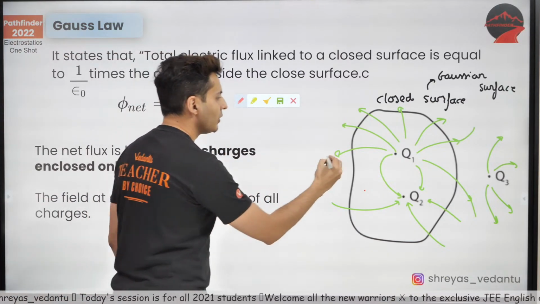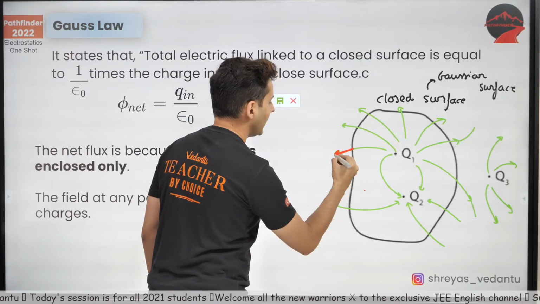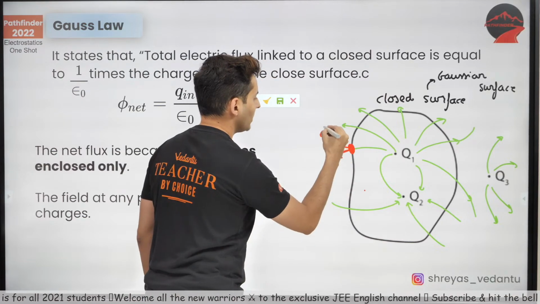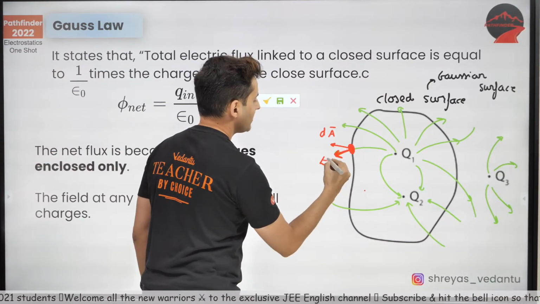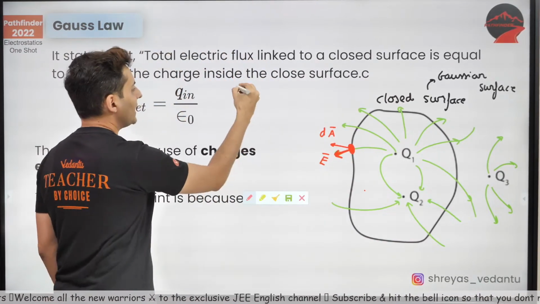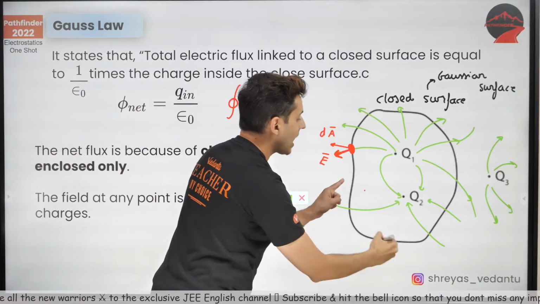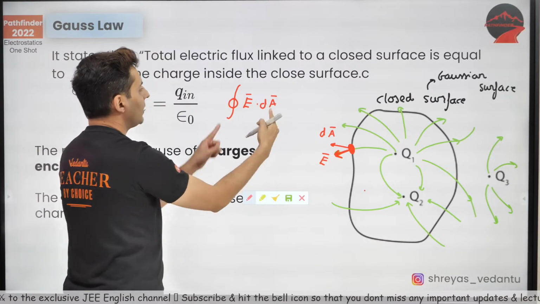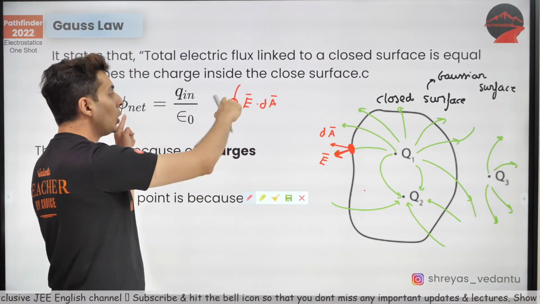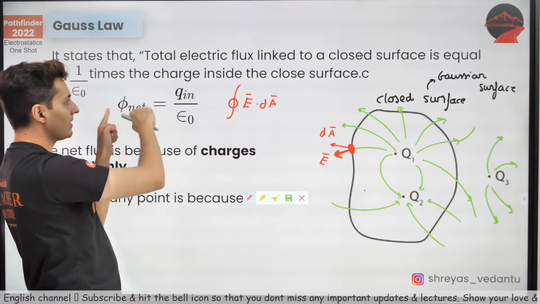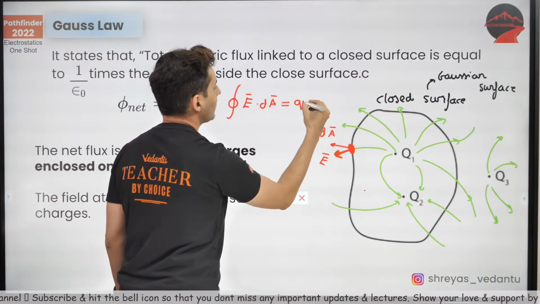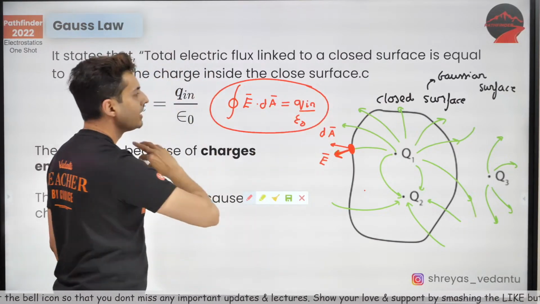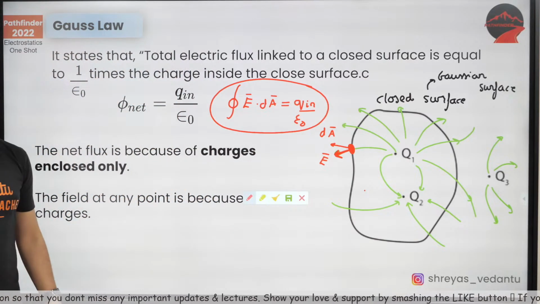Simply put, if you take the electric field at any point, and you also see what's the area vector. Let's say this is the area vector and this is the electric field vector. So if you integrate cyclically everywhere, if you take E dot dA, what is E dot dA? Flux. So for the closed surface integral, the total flux will be enclosed charge or inside charge divided by epsilon naught. That's what Gauss's law is.